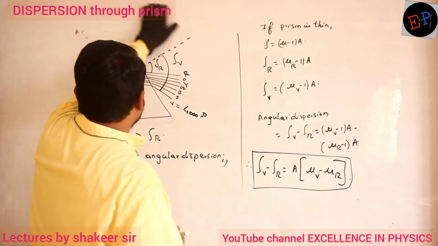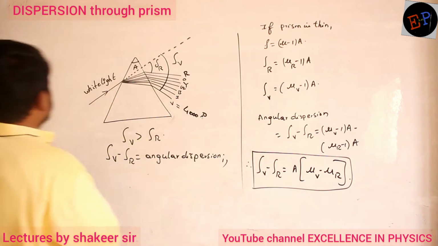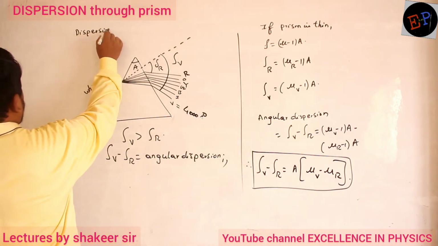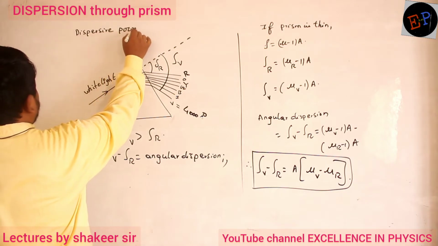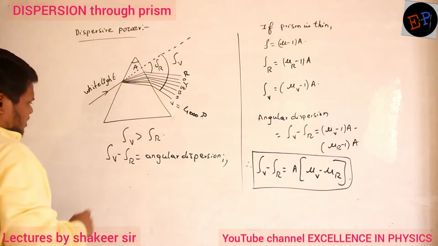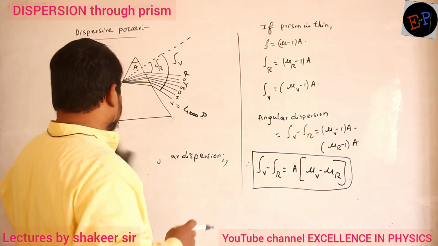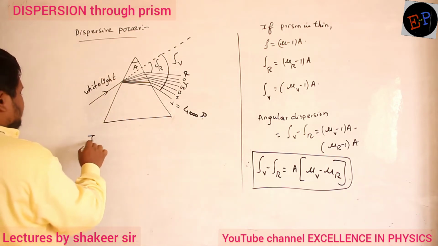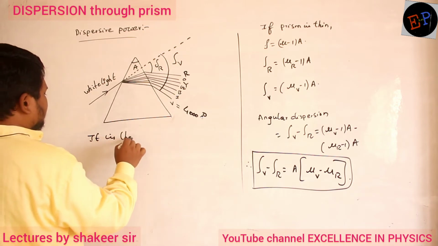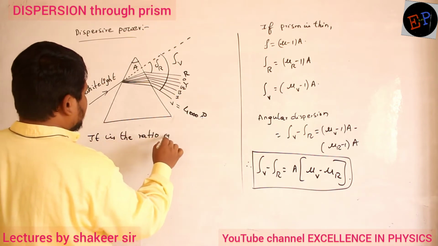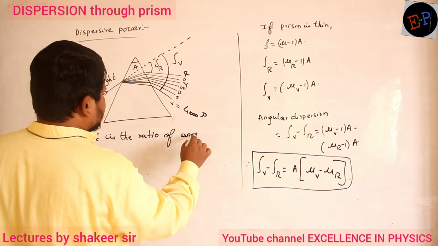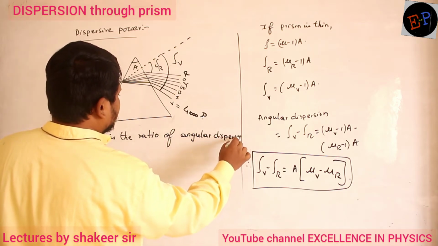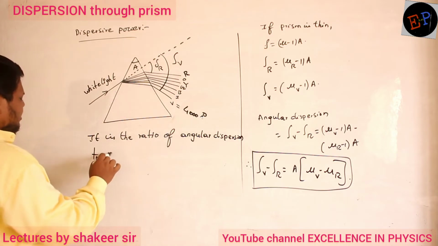Now we are discussing dispersive power. What is meant by dispersive power? Let us write the statement. It is the ratio of angular dispersion to mean deviation.